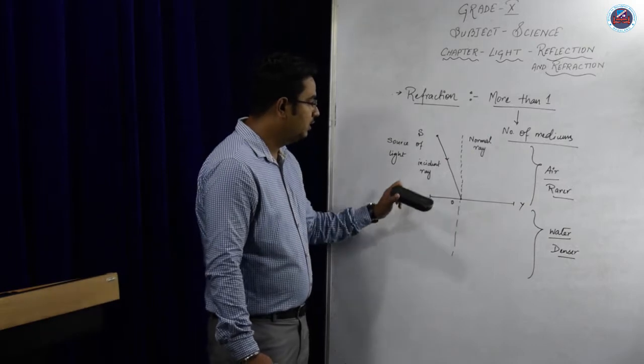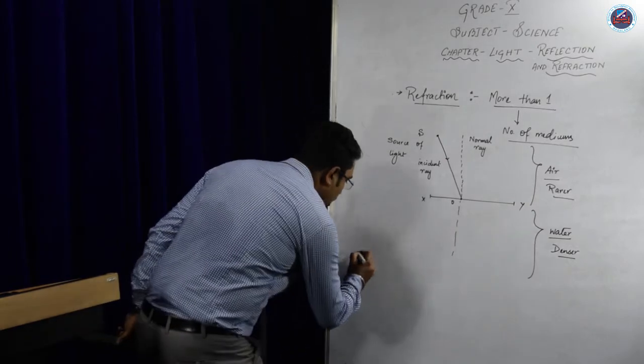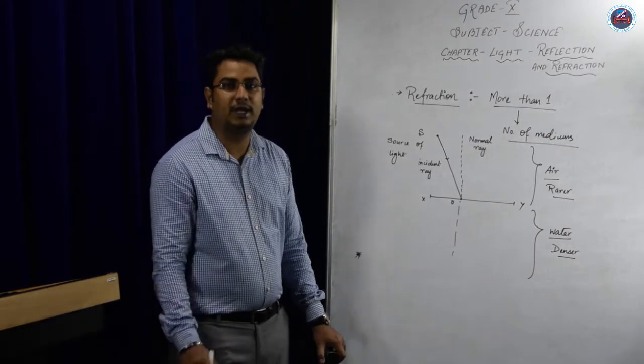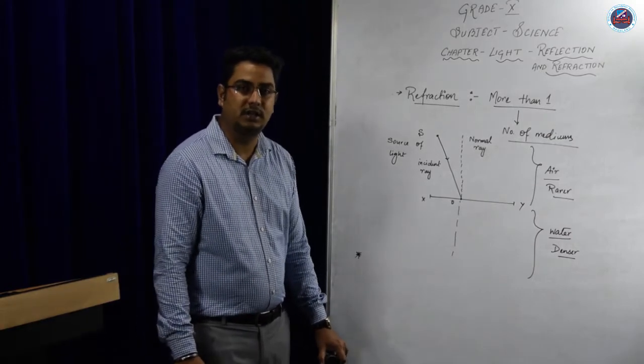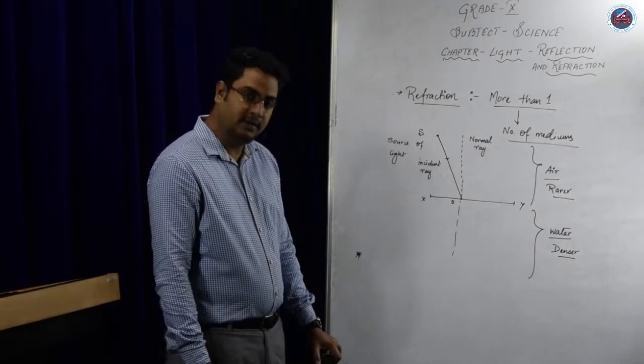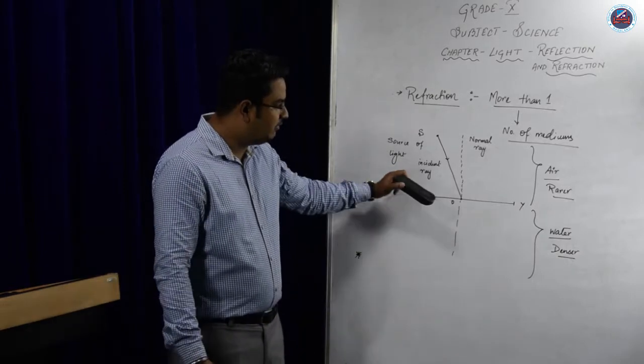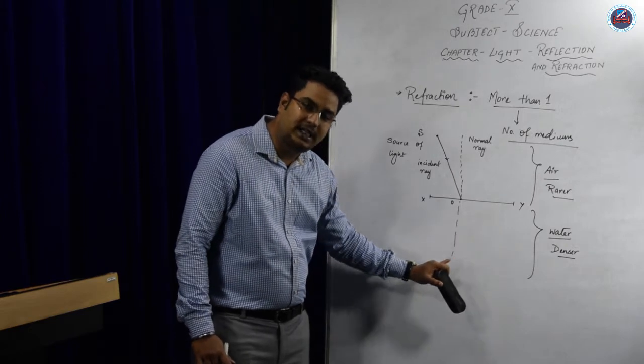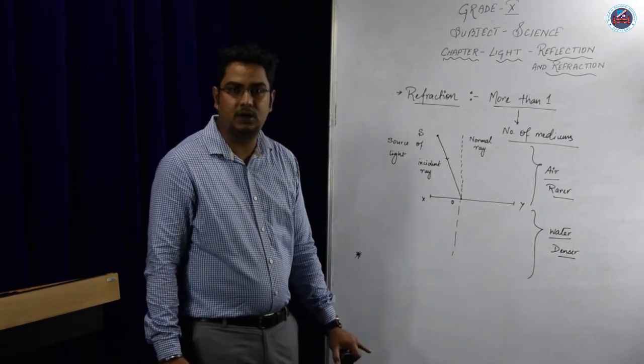So now there are two points which we have to keep in mind in case of refraction. First key point: whenever light travels from a rarer to a denser medium, it always has the tendency to bend towards the normal.